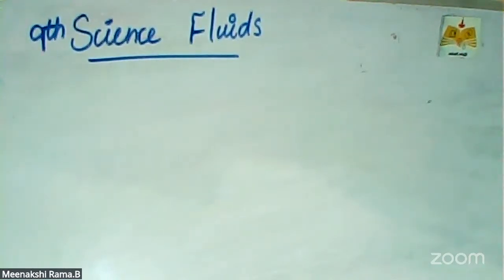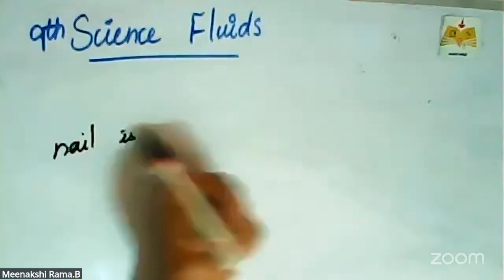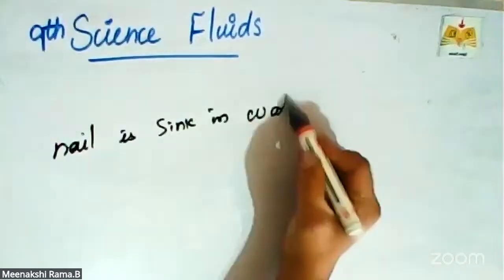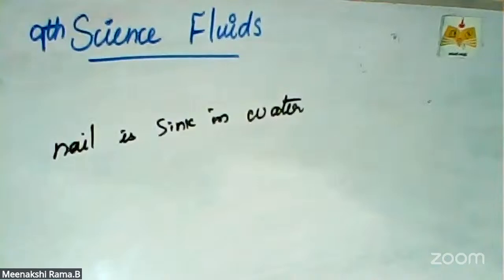A small nail sinks in water. We know about this concept: each and every such material sinks in water.